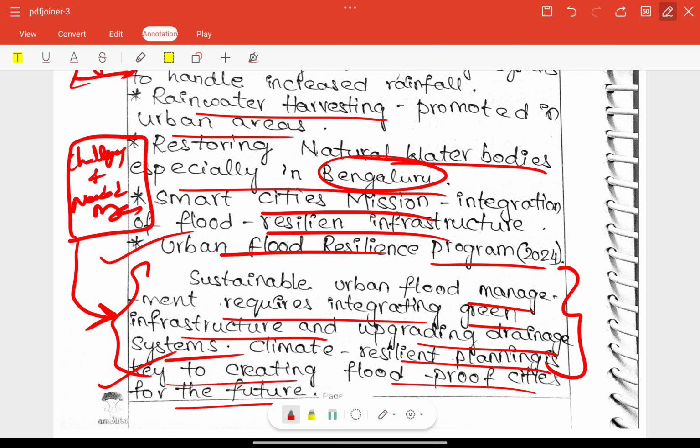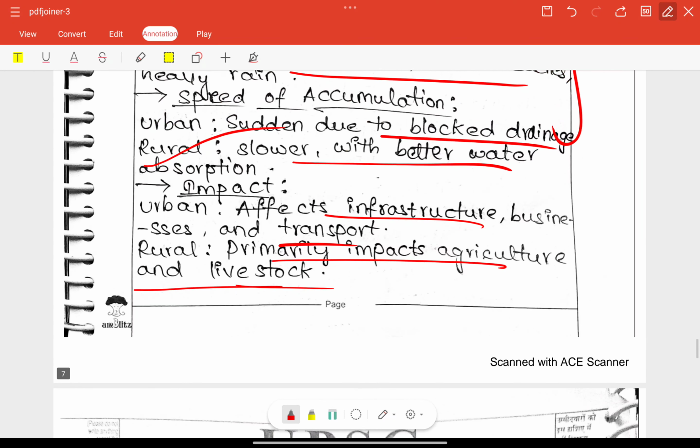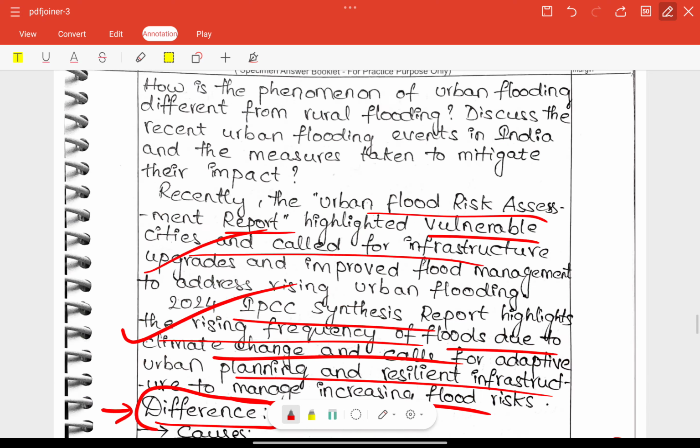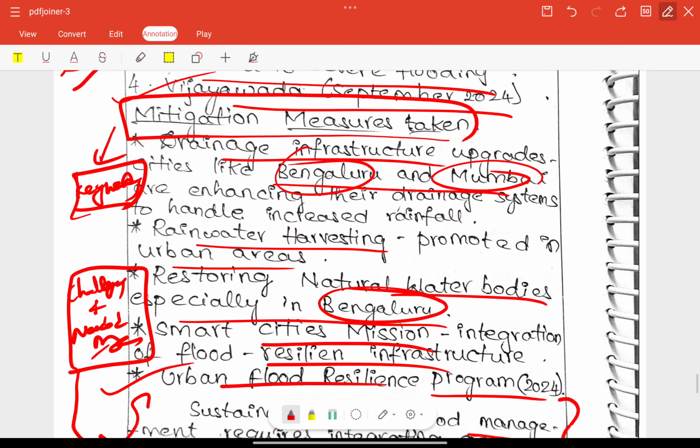If you have space or time, we can talk about challenges and needed measures separately, in separate paragraphs. If you do not have time or space here, you can mix it with the conclusion and connect it with some target, right? So that is very important. We need to organize our answer according to our time and space. That is most important in the mains answer writing process.